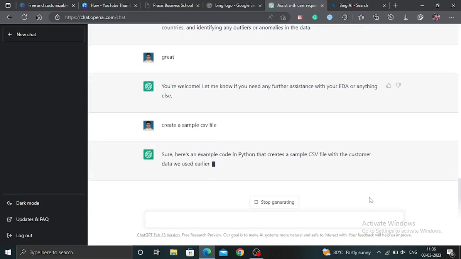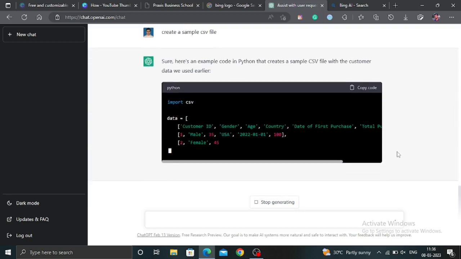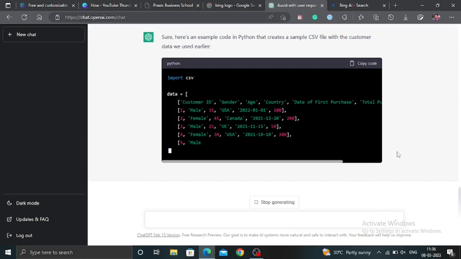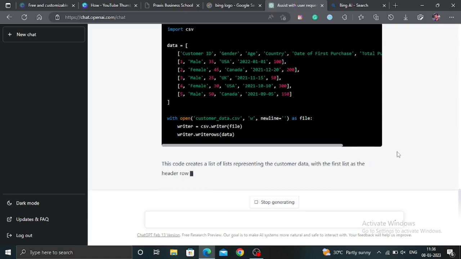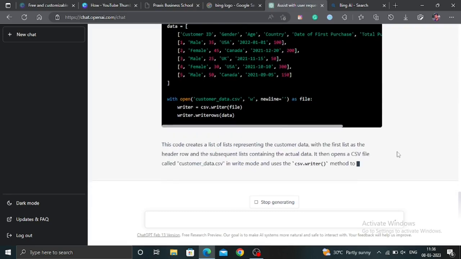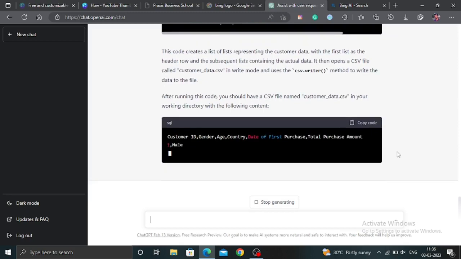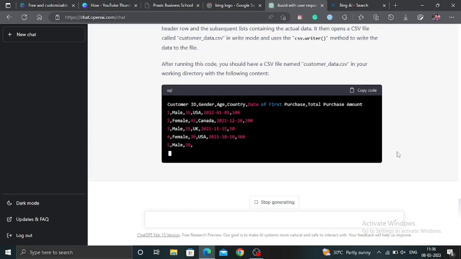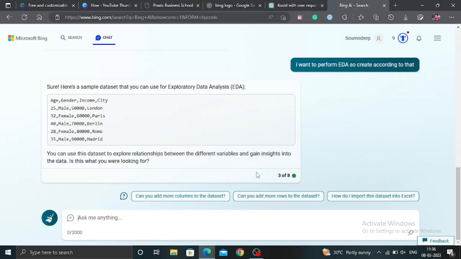Let's look at it. It gives me the Python code by which we can create a sample CSV file. The name of the file is given as customer data CSV, and it also gives me the code for SQL. So overall, it's great, kudos to ChatGPT.